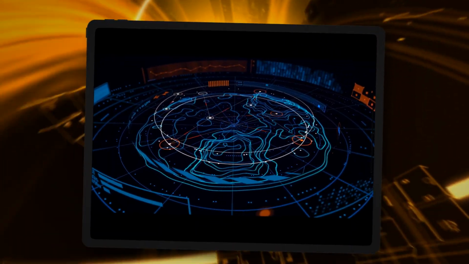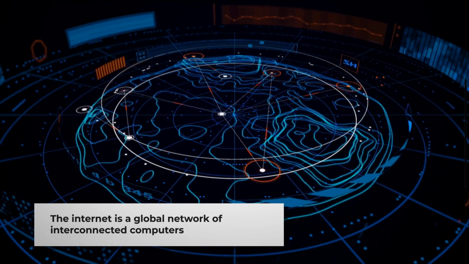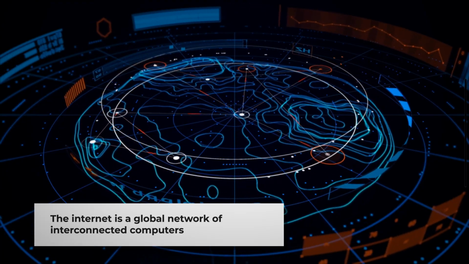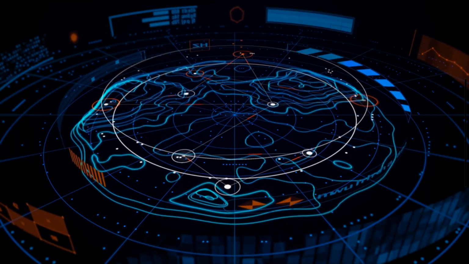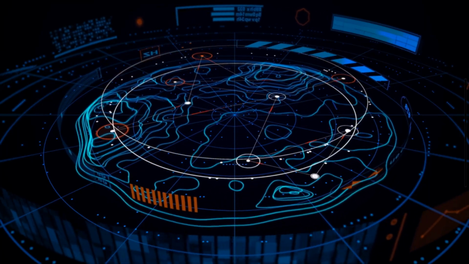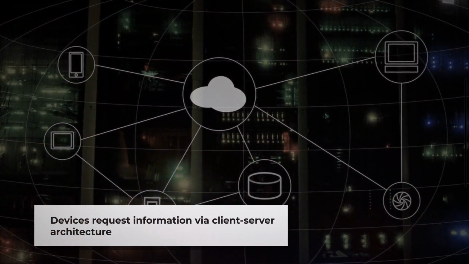The internet is not a cloud, not a single entity, and certainly not magic. It is a vast, decentralized network of interconnected computers spanning the entire globe, communicating through standardized protocols to exchange information at remarkable speeds. At its foundation, the internet operates on a client-server architecture.